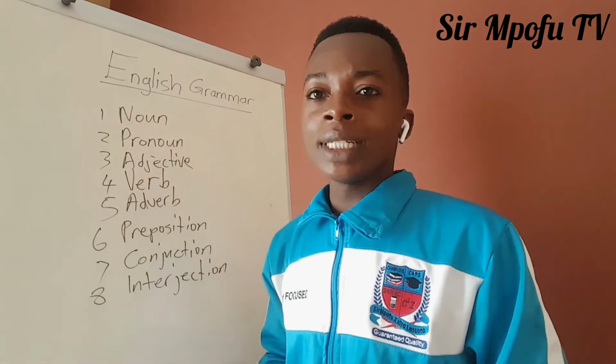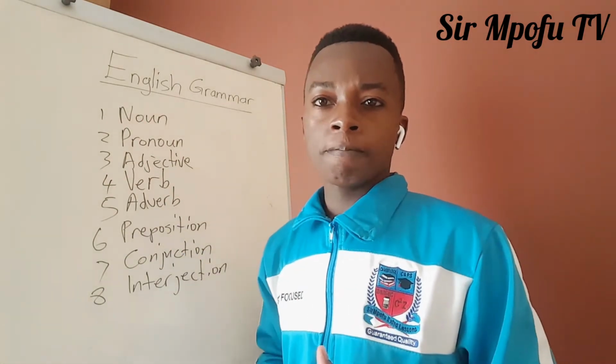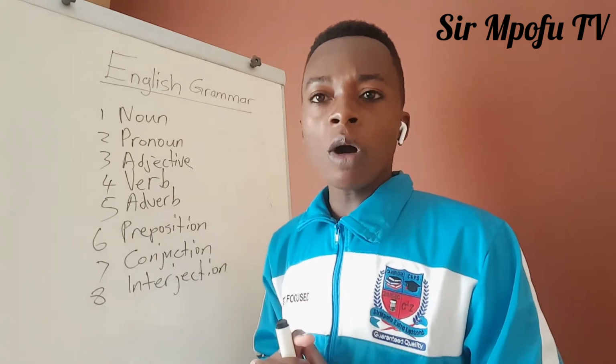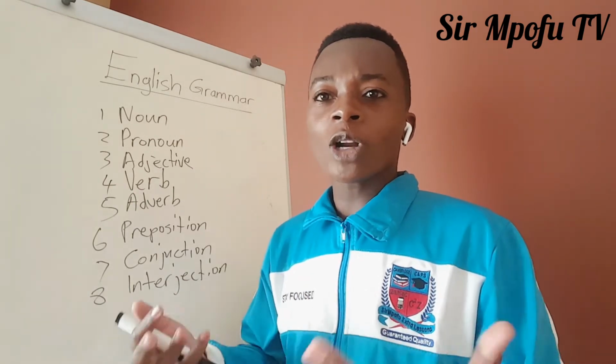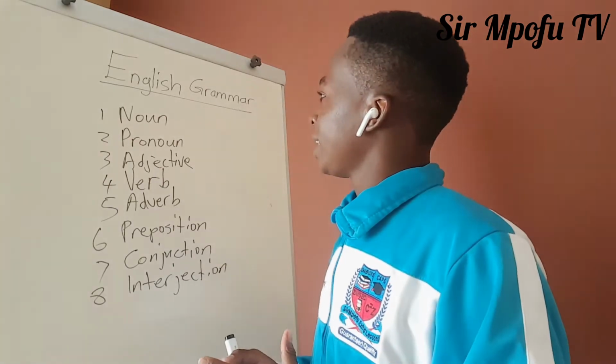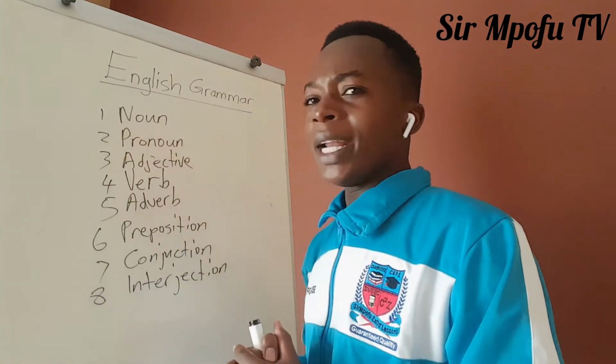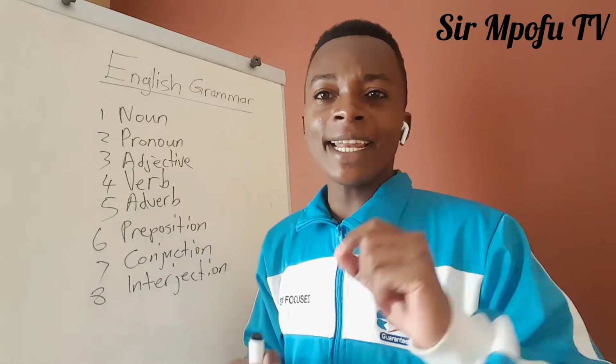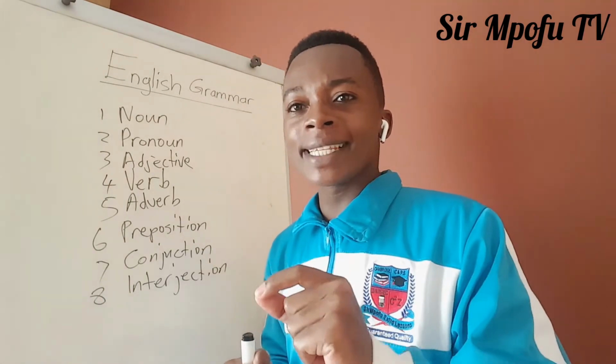The first one, noun. A noun is a naming word, meaning it's a name of anything. So it can be a name of people, things, or places. Right. Now, pronoun. A pronoun is a word that replaces a noun, or a word that represents a noun.